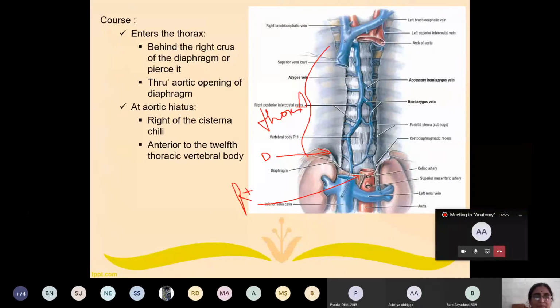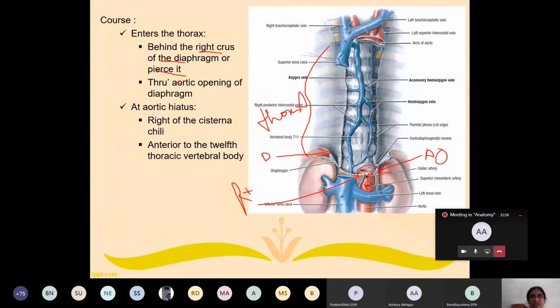Either it passes behind the right crus of the diaphragm, or it pierces it, or it passes through the aortic opening. Can you see this gap between the right and left crus through which aorta is passing? Descending thoracic aorta is continuing as abdominal aorta. So that opening is known as aortic opening of diaphragm. Aortic opening.